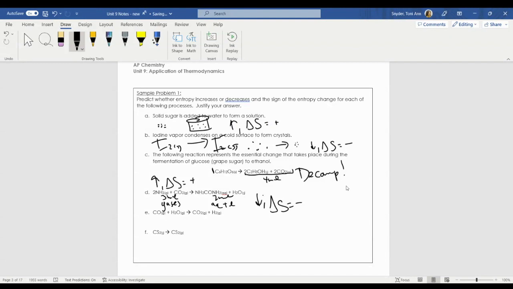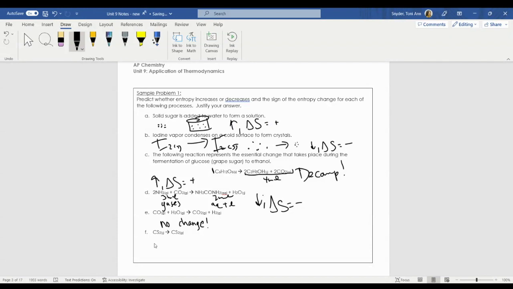Let's take a look at E. So looks like I have carbon monoxide and water, both gases, 2 moles, produces CO2 and H2, also 2 moles, also both gases. In this case, my delta S is actually not changing. The entropy of the system is the same, right? And that's because I have the same number of moles of gas in my reactants as I have in the products. I have 2 moles of gaseous reactants and 2 moles of gaseous products. Entropy is not changing as a result of this.